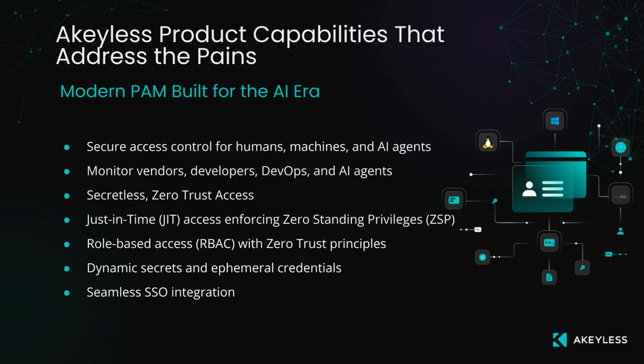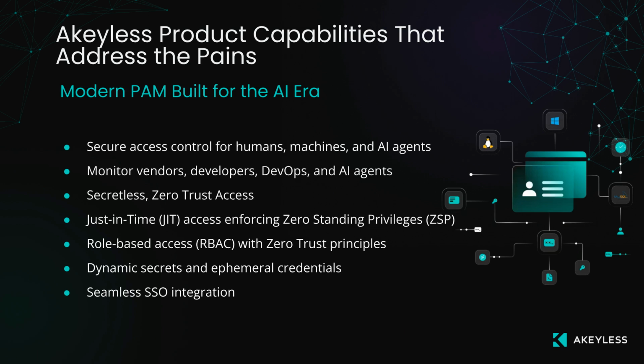It allows teams to monitor vendors, developers, DevOps, and AI agents, giving full visibility into who accessed what, when, and for how long. Akeyless delivers secretless, zero-trust access, removing static passwords and embedding identity-based authentication across every environment. Through just-in-time access enforcing zero-standing privileges, Akeyless grants temporary credentials only when required and automatically revokes them once the session ends. Role-based access with zero-trust principles ensures users and systems have the least privilege necessary, aligned with organizational policies.